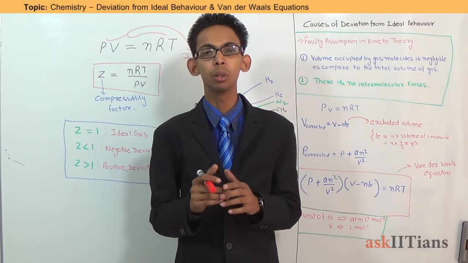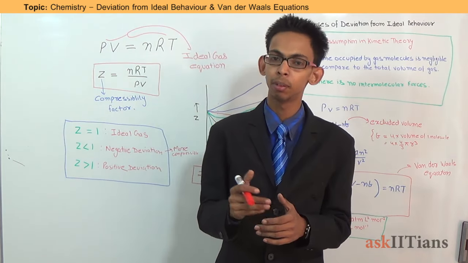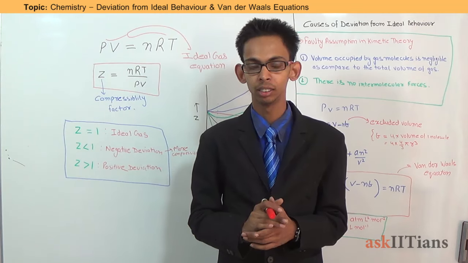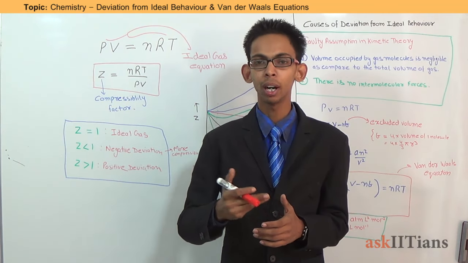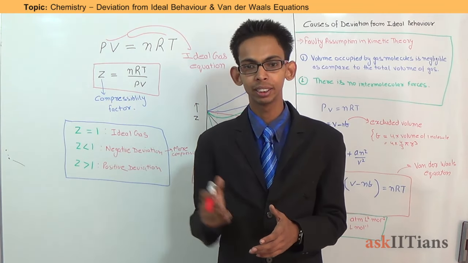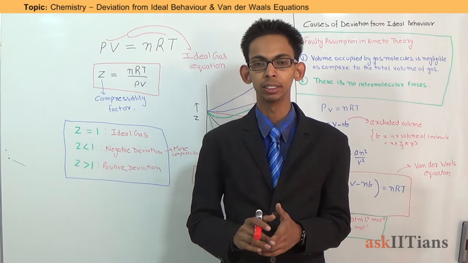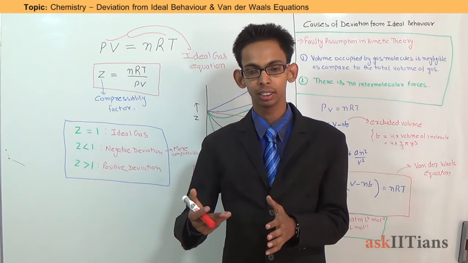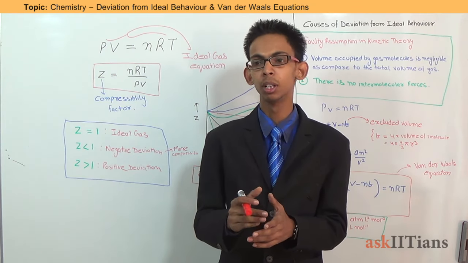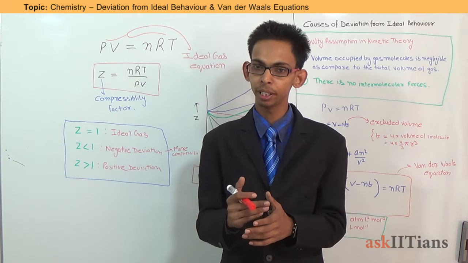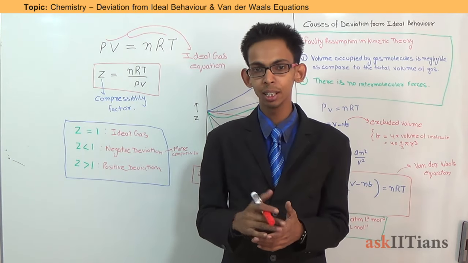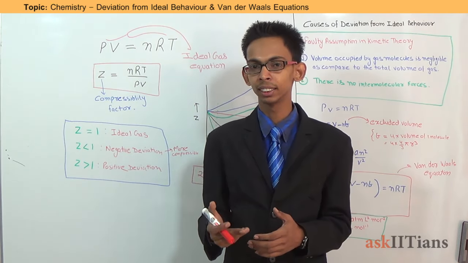But in actual there is no real gas which is perfectly ideal. Real gases show ideal behavior only at high temperature and low pressure. Other than this, most of the time they show either positive deviation or negative deviation from the ideal gas behavior. Let's discuss this in more detail.